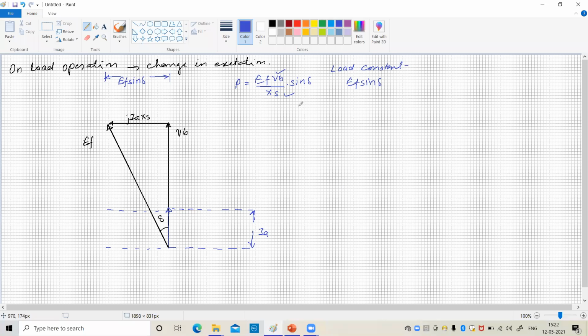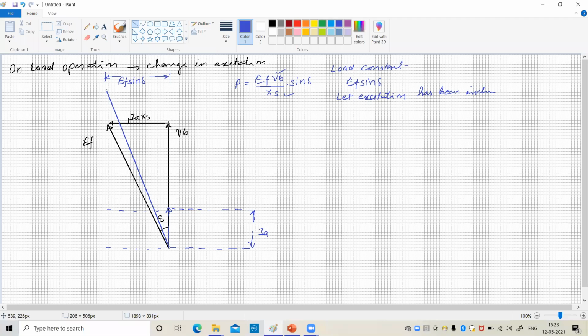Let the excitation be increased. What will happen? The excitation EMF is going to increase. So the new excitation EMF, say, is increased up to this value. Definitely, EF sine delta will remain constant.